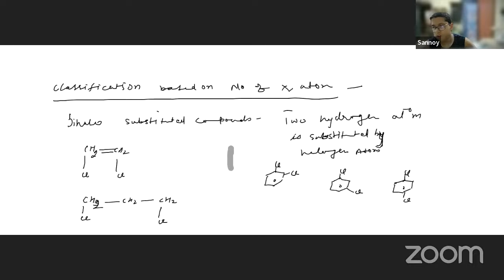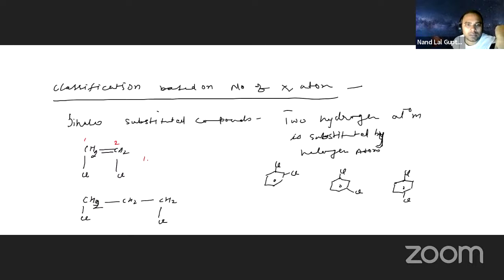Now, Sanoy, see here what we are doing. That is the IUPAC name. If you see, this is 1 and 2. So this is the 1,2-dichloro. Oh my God! Why did I mention the double bond here? That is wrong, na? Only a single bond will be there.